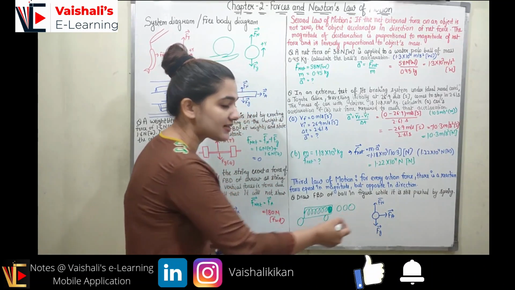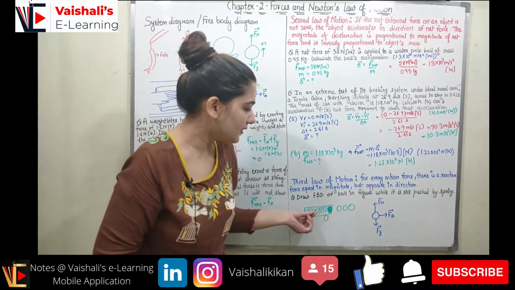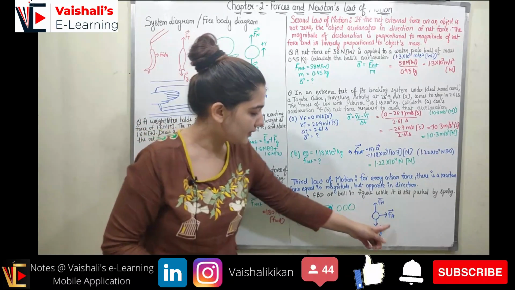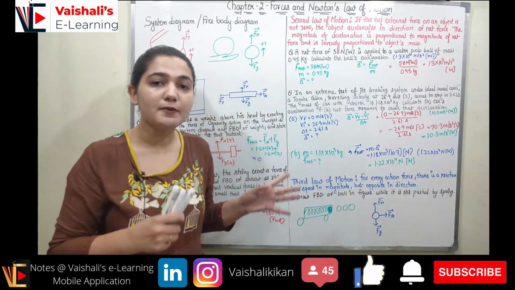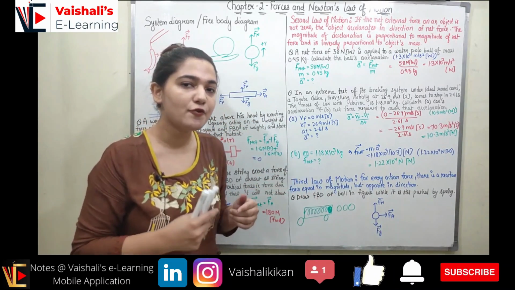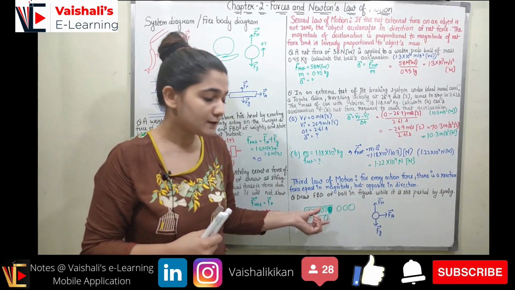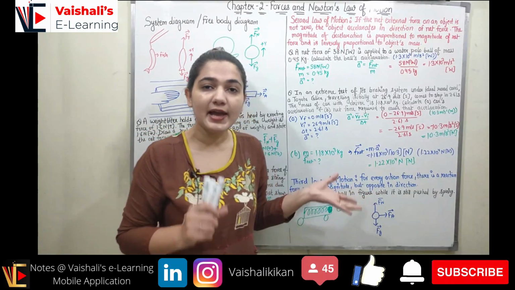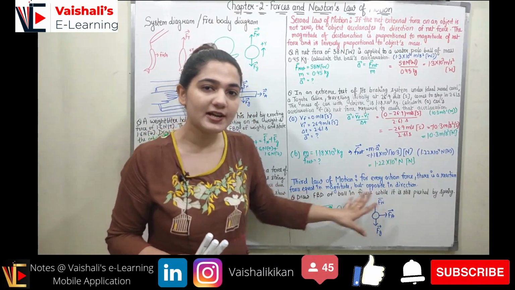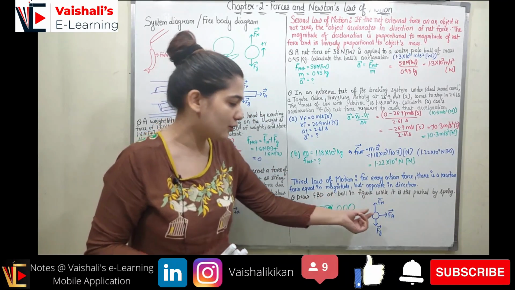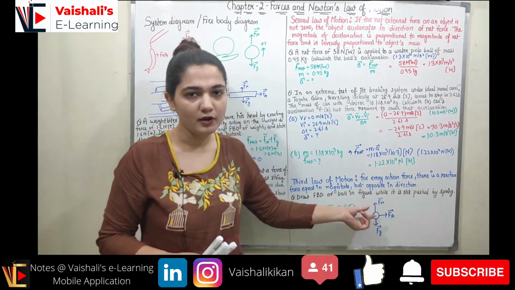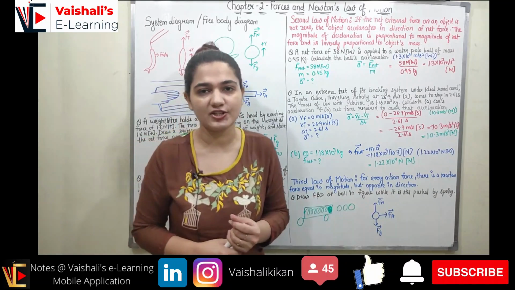Now because the spring is exerting some applied force in the forward direction, there would be some force due to the spring also, because here we are not making the force of the cart also. So here we will not have an action reaction pair. For an action reaction pair, we have to take into consideration both of the objects, but here we are just considering the ball, so we will not have the action reaction pair.